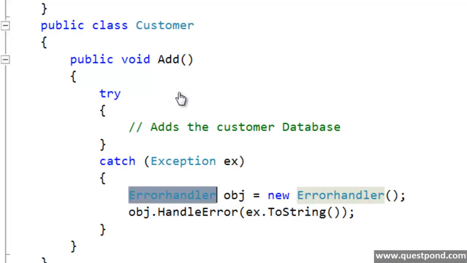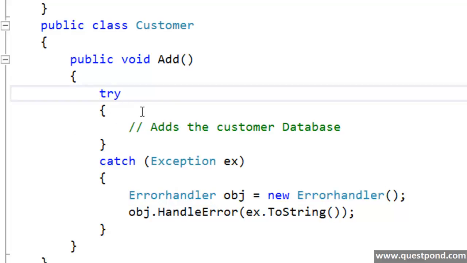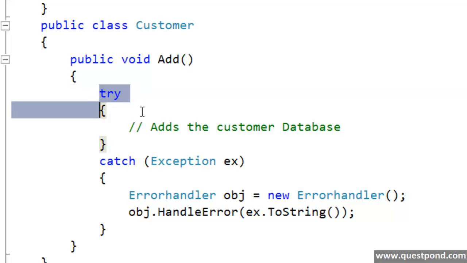Now, before I move ahead, I would like to make a small comment specifically for the seniors. I know that some of the seniors who have been working with design patterns for a long time, and working with or creating architectures, would say remove this try catch block also. Why? Because the try catch block is related to exception handling, and why is it a part of the add method or the customer class? I fully agree. You can always take this try catch block and move it to a global file like global.asax and do the error handling there. But for now, my purpose here is to make you understand the basics.